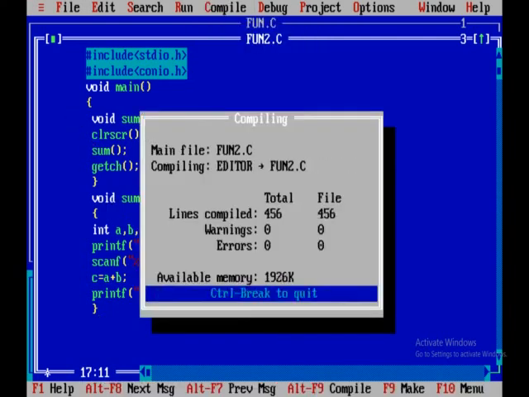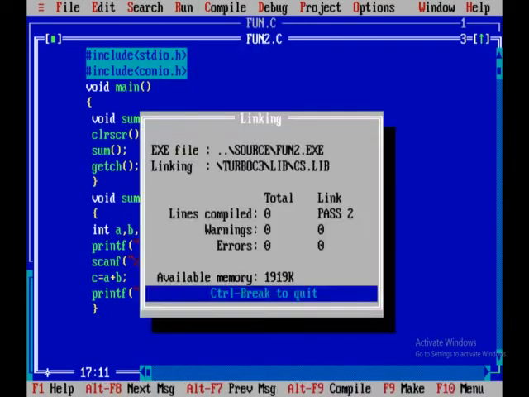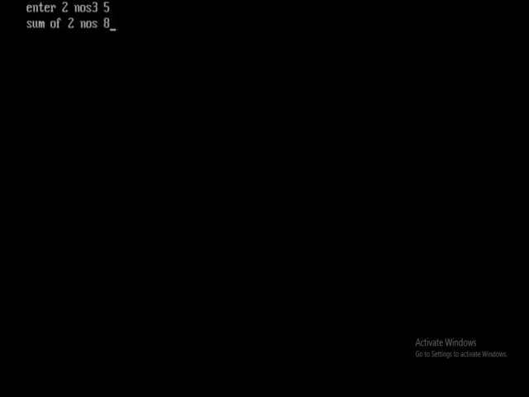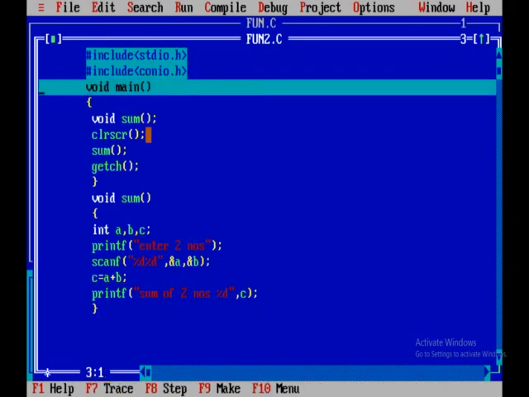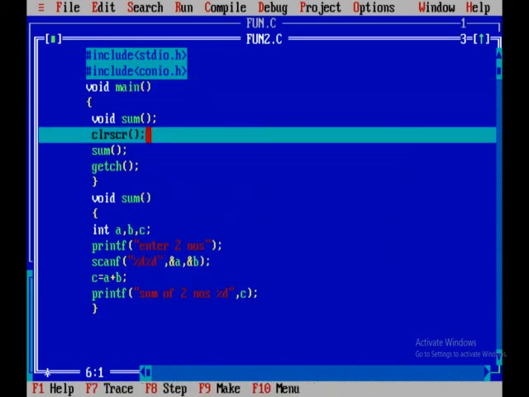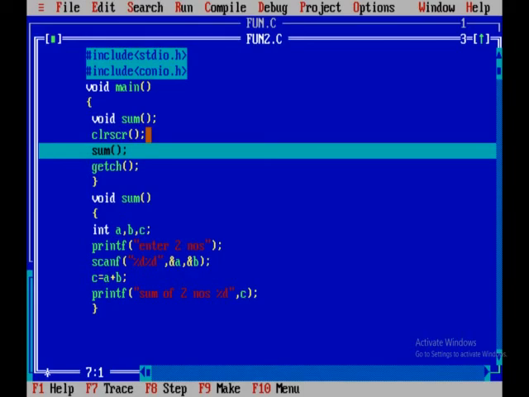Now compile the program. Now run the program. Giving 3 and 5, you are getting the output as 8. Now I have not modified it, clear the screen. Now call a function sum.